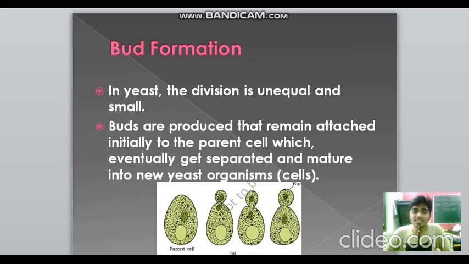The next type of asexual reproduction, which takes place in yeast and hydra, is bud formation. Here the division is very small and unequal.